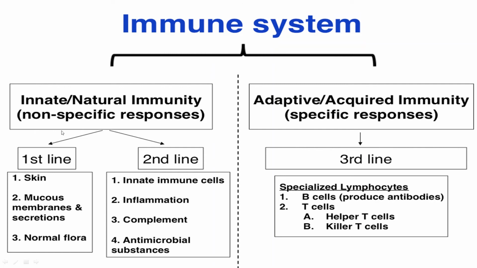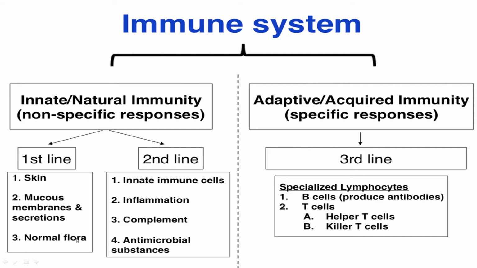Now the first line of innate immunity is the skin, which acts as a line of defense, along with mucous membranes and secretions. The secretions from the mucus can also act as our body's immune response. Normal flora. What is normal flora?